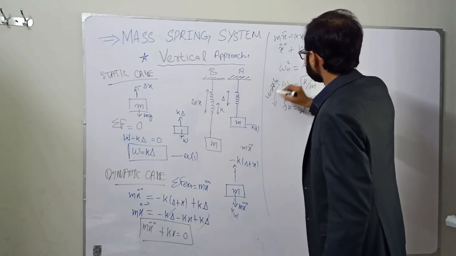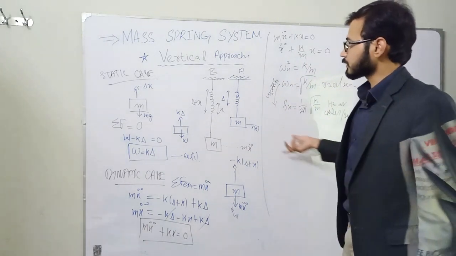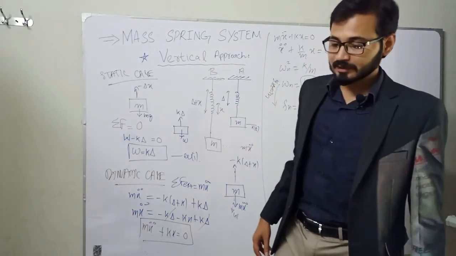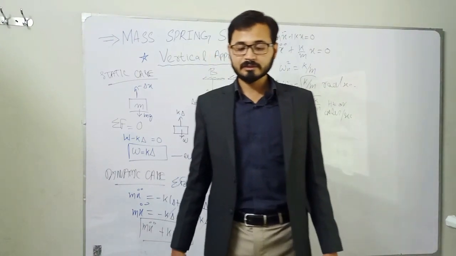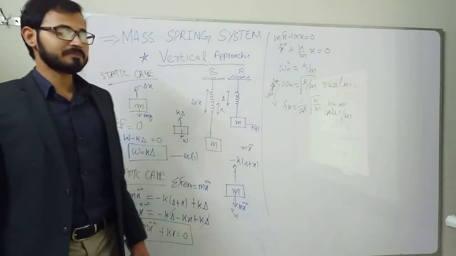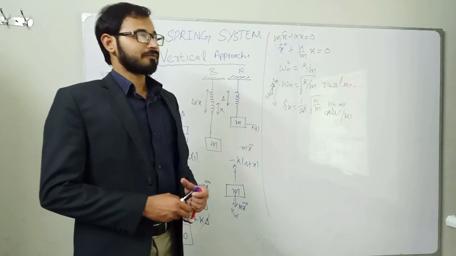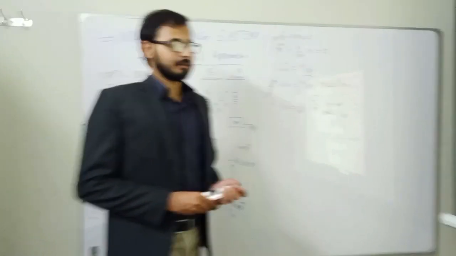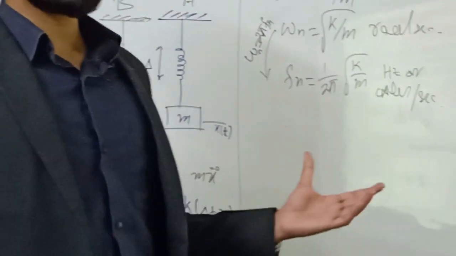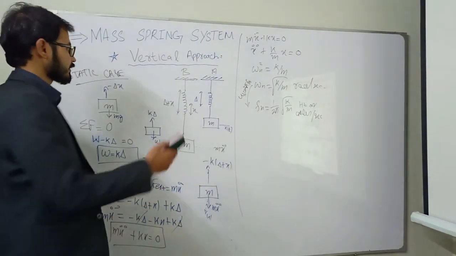Anyways, again you can see using the horizontal and vertical approach we have the same rotational natural frequency and natural frequency in cycles per second for this mass spring system. So this was the first analytical modeling program in which we have learned how to estimate the natural frequency of a simple single degree of freedom mass spring system.